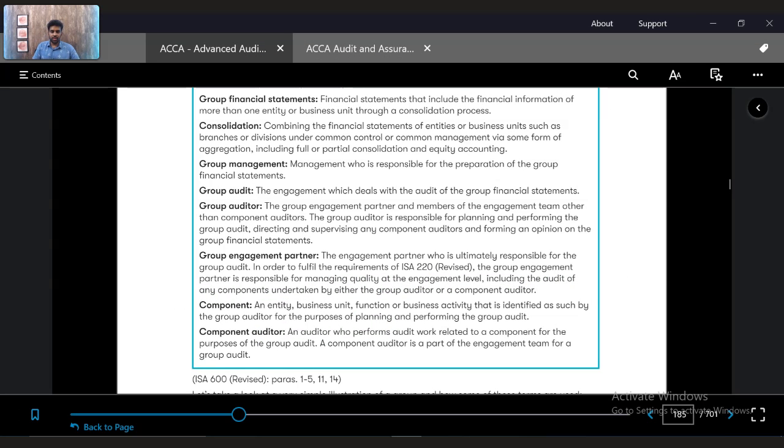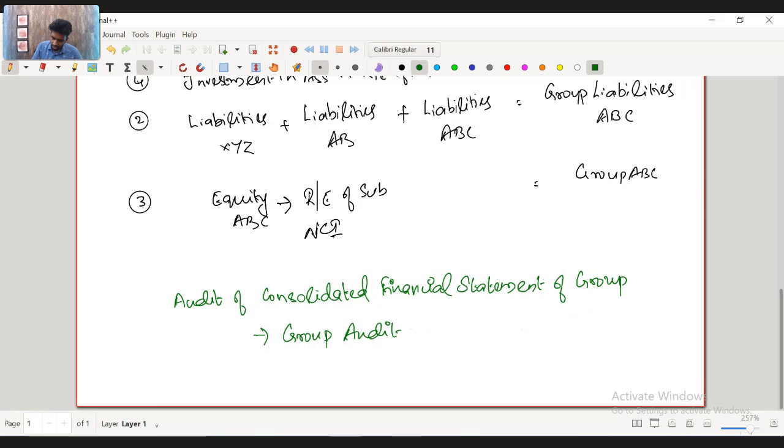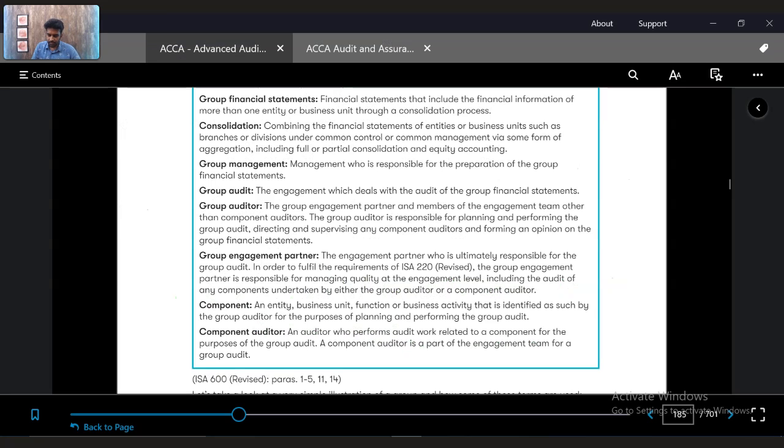Whoever is doing the audit of the group financial statements is called the group auditor. Whoever is performing this group audit will be called the group auditor. The concerned person will be called the group auditor.